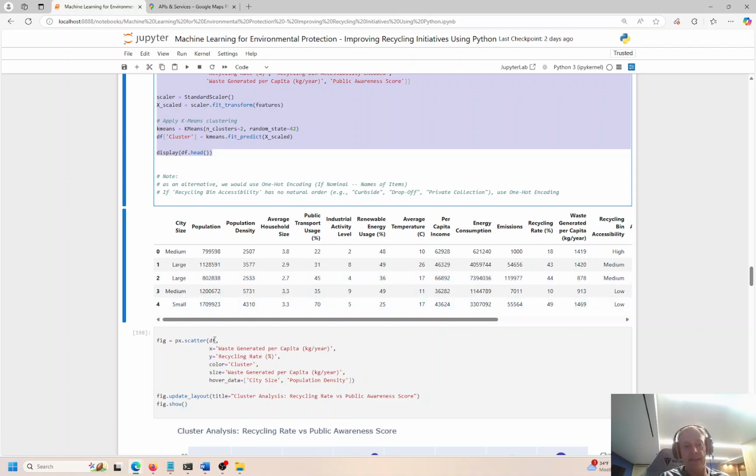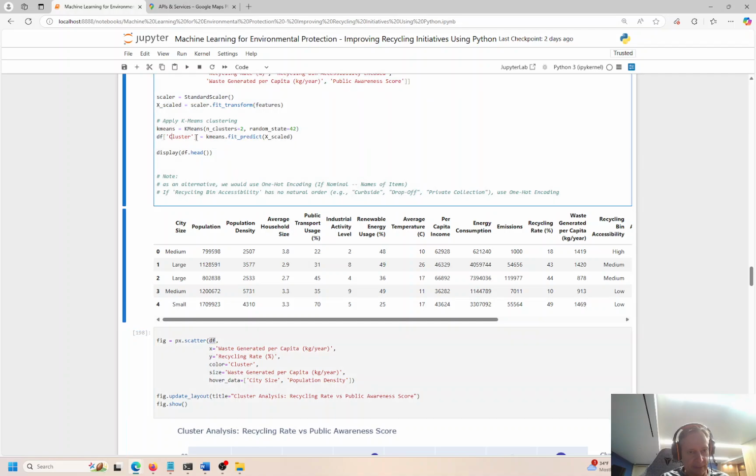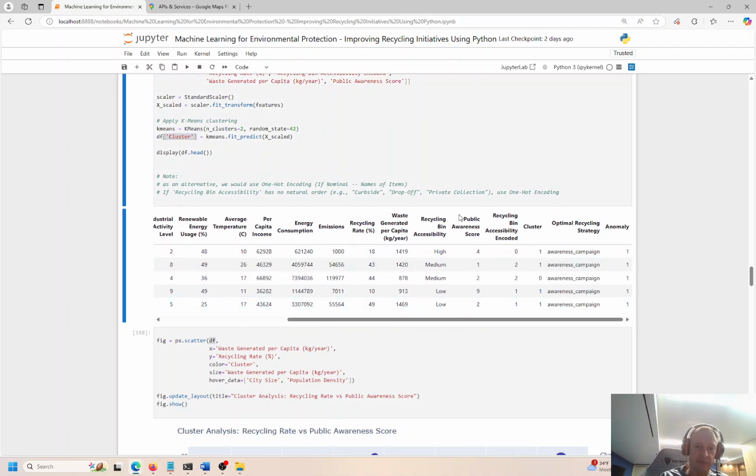So we go ahead and take everything and put that into this data frame that we just created. We append one new field onto the existing data frame. It's called DF cluster. So you can see the original data frames here. Public awareness, recycling bins. Here's cluster. That's where we get the cluster number, 0 or 1. We have the optimal recycling strategy. And then, is this an anomaly or is this normal? And we'll get to that in just a minute. We actually haven't run those algorithms yet.